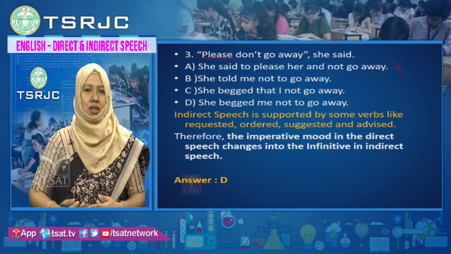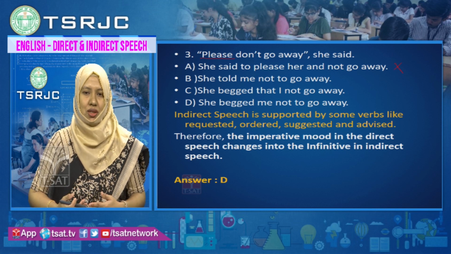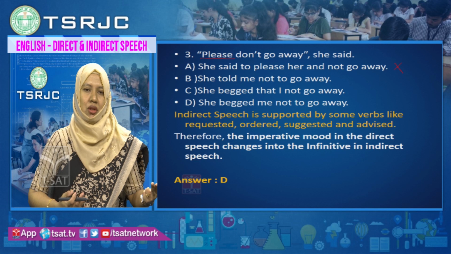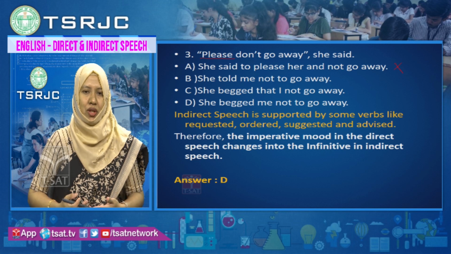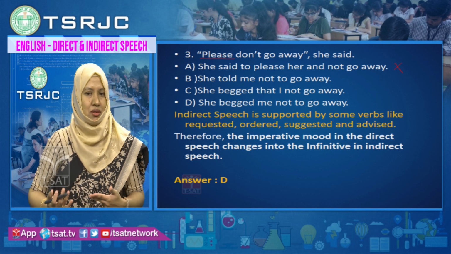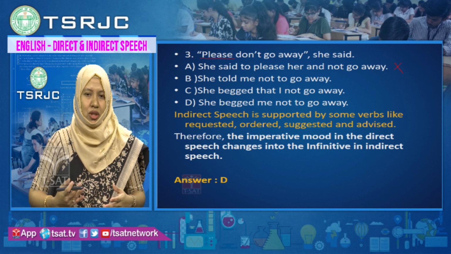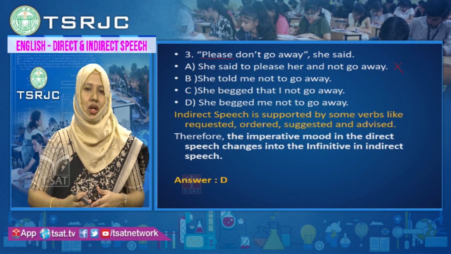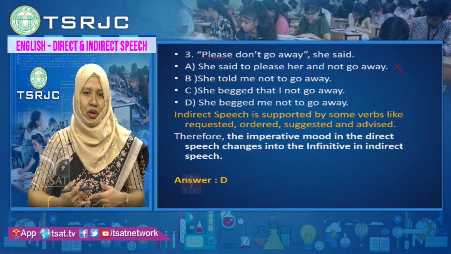You can change the verbs depending on whether there is a request, an order, a suggestion or advice, depending on what word is used in direct speech. If it is please, you can use requested. If it is ordered, you can use commanded. So, depending on the imperative sentence, what kind of mood it is, you can change the verb.